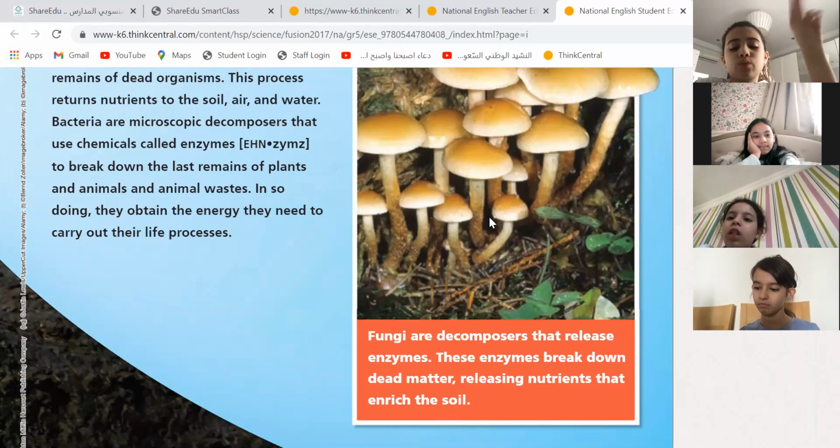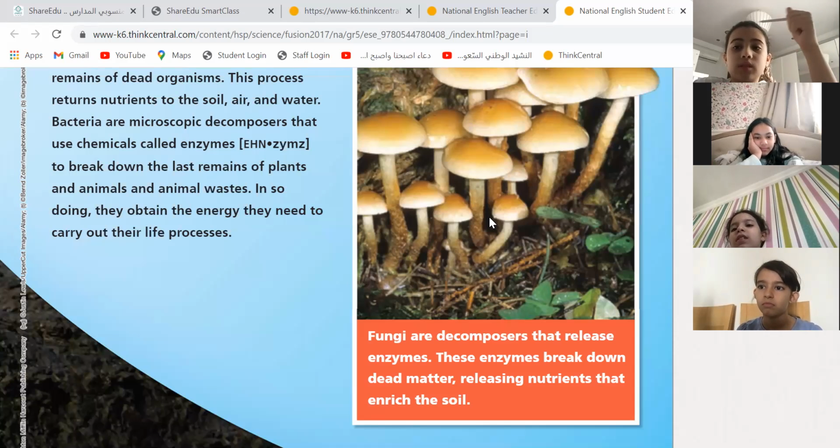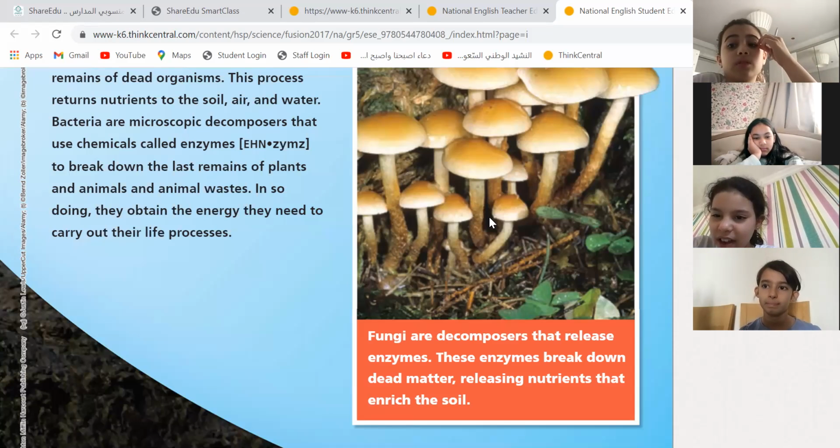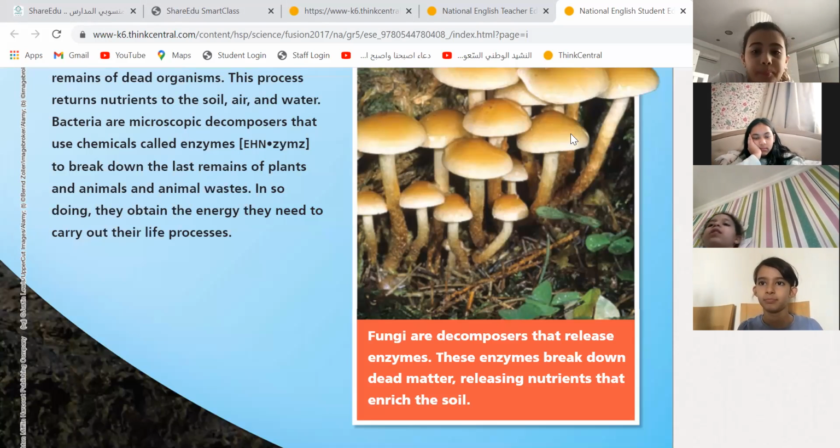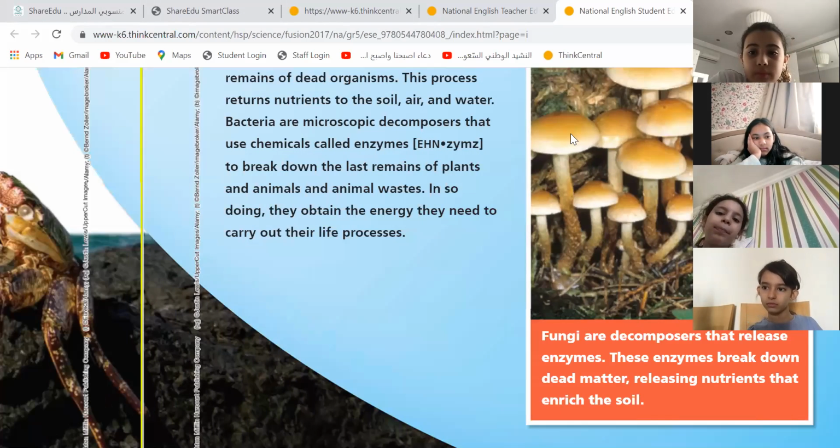Can you read for me, Atala? Fungi are decomposers that release enzymes. These enzymes break down dead matter, releasing nutrients that enrich the soil. Excellent. Oh, that means they eat it from under the ground. Yes, these are the decomposers. Not only fungi, but the fungi is the most famous one.